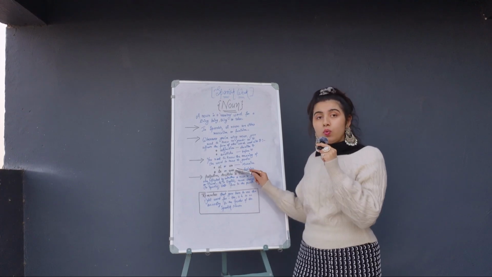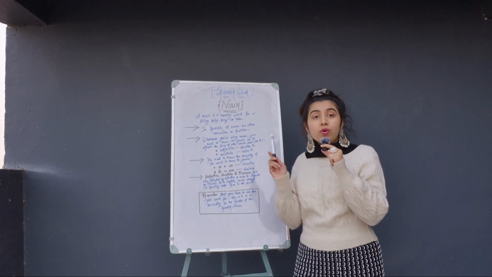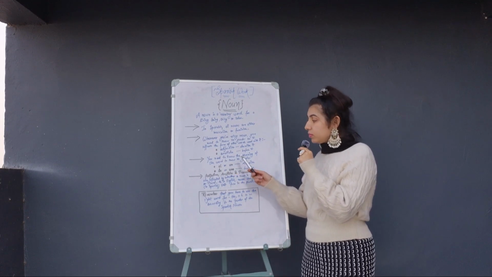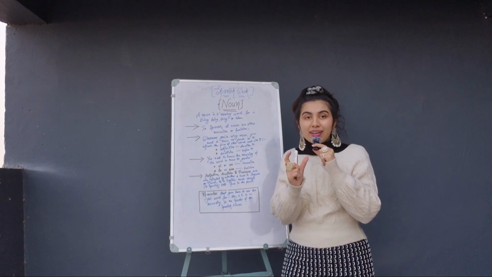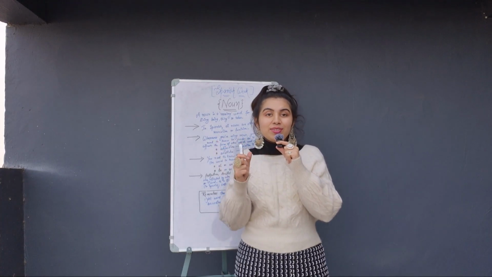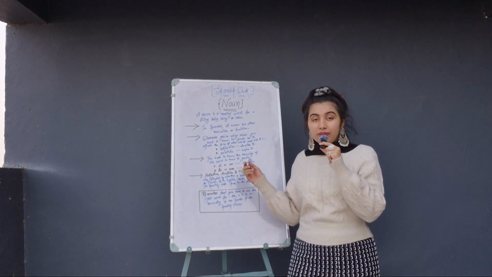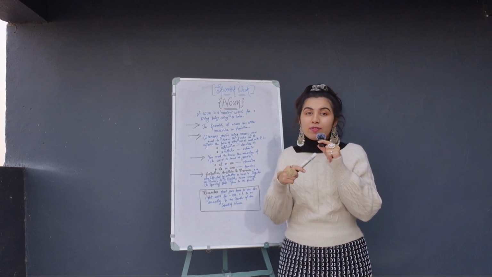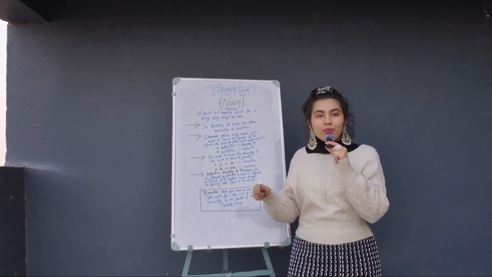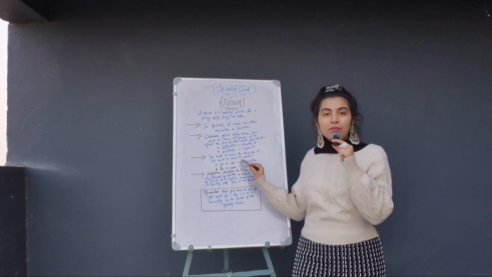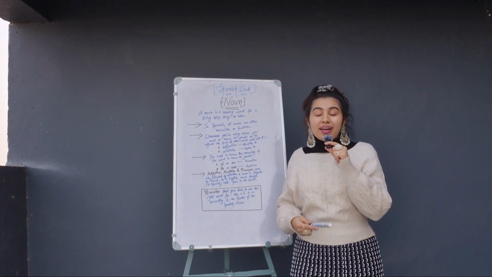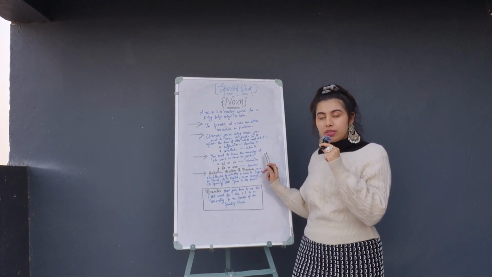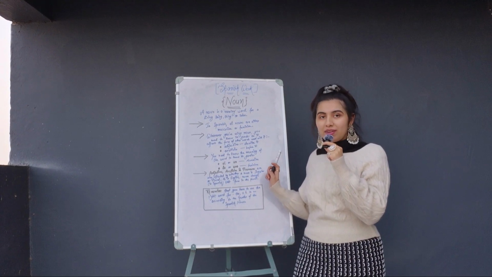If la or una is written before a noun, that means it's a feminine one. Or if it's blank and the noun is written, if you are able to determine that this is a masculine noun, then you have to write el or un, or la or una. So this is very important, you need to memorize it. I'll explain it more later. So just remember, el and un are for masculine, la and una are for feminine, okay?